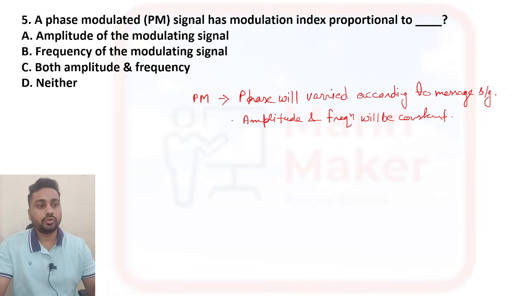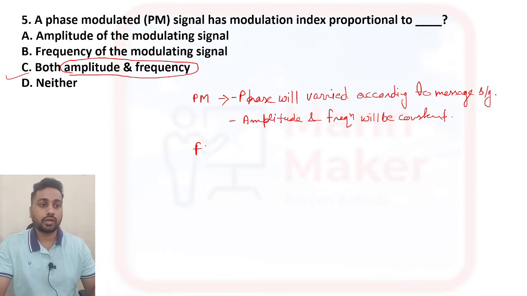So the modulation index is not proportional to amplitude and frequency, because they will be constant. So option C is your right answer.